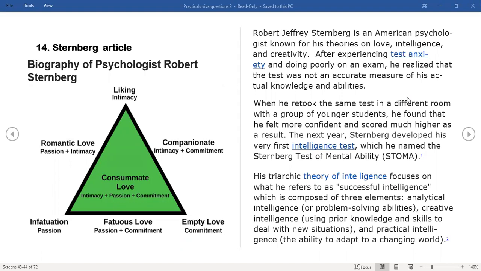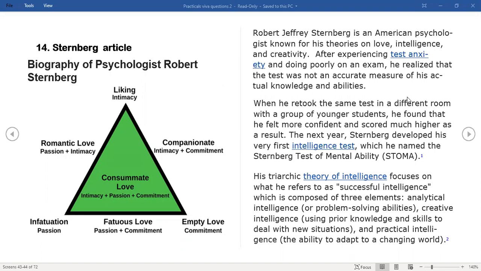And on the rightmost bottom corner you have commitment. When there is only commitment, that's more like a long-term committed relationship like marriage, with no intimacy and no passion. It's an empty love.